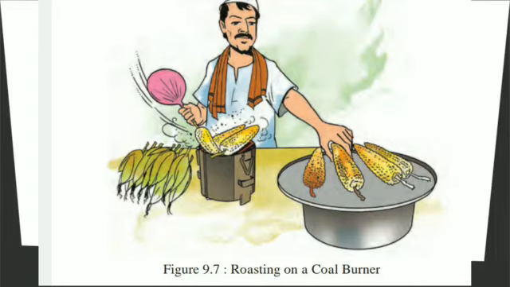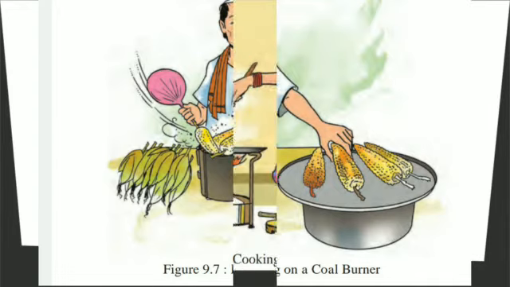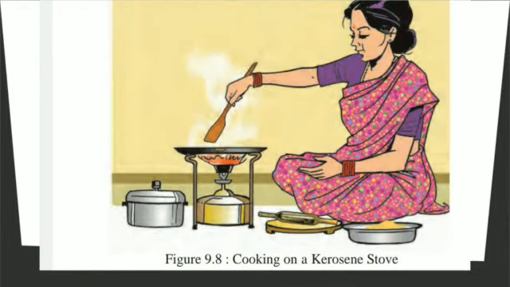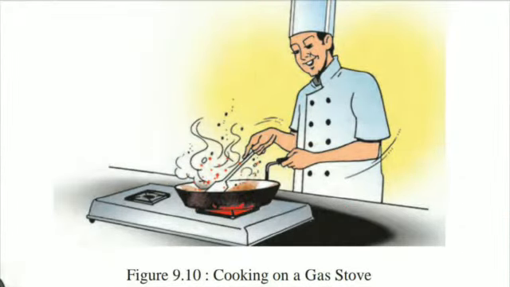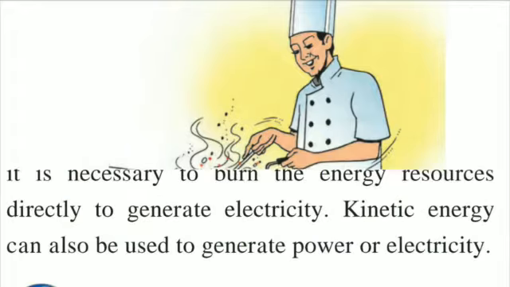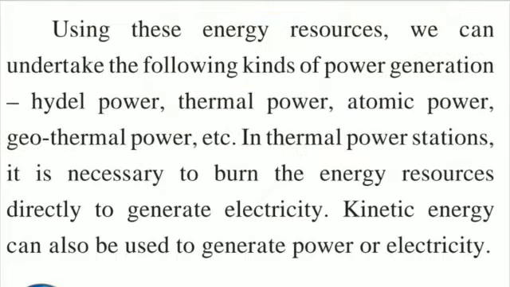These pictures show roasting on a coal burner, cooking on a kerosene stove, and cooking on a gas stove. So children, using these energy resources, we can undertake the following kinds of power generation like hydel power, thermal power, atomic power, geothermal power, etc.